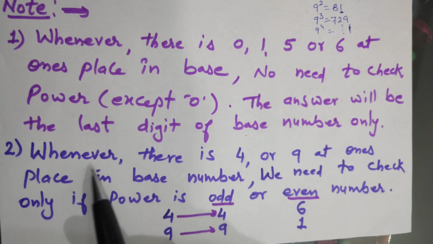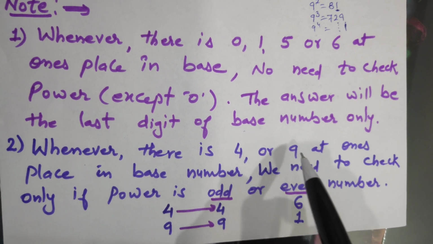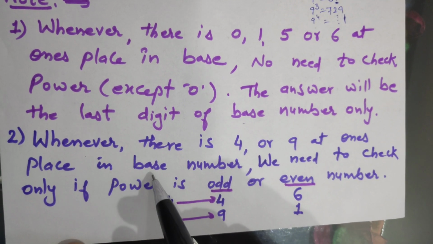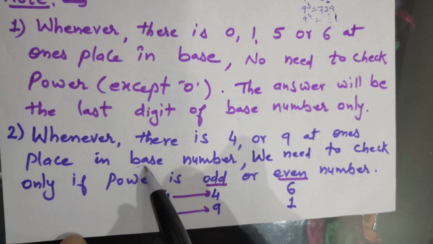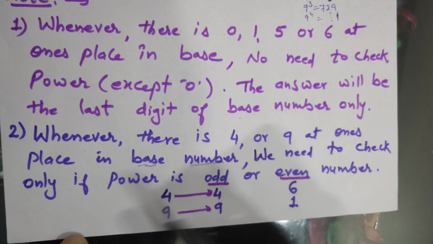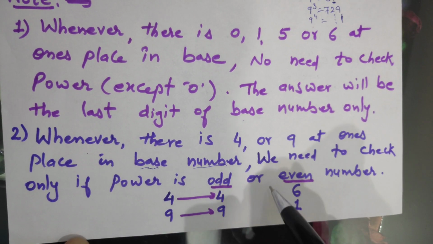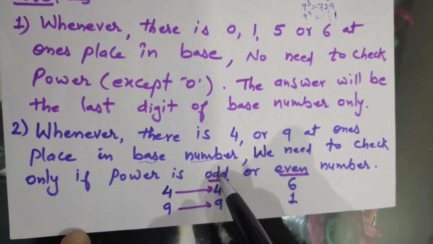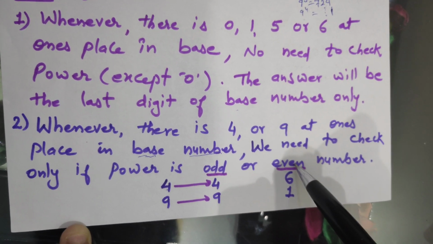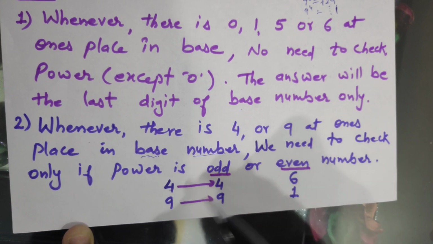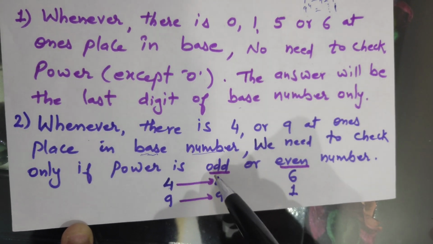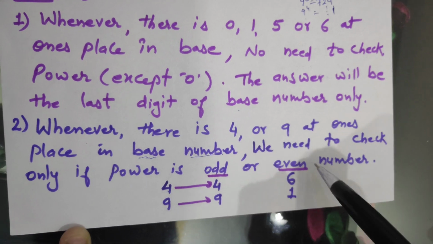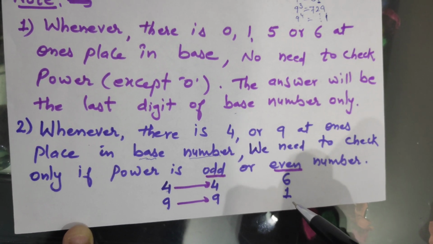And second, whenever there is 4 or 9 at the ones place in the base number, we need to check only whether the power is an odd or even number. In case of 4, if the power is odd, I will get 4. If the power is even, I will get 6. In case of 9, if the power is odd, I will get 9. If the power is even, I will get 1.